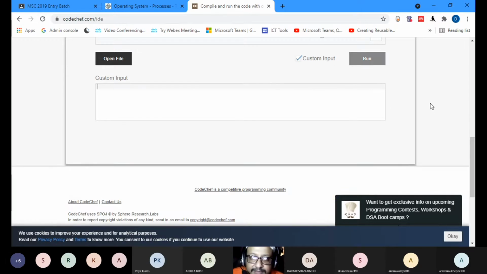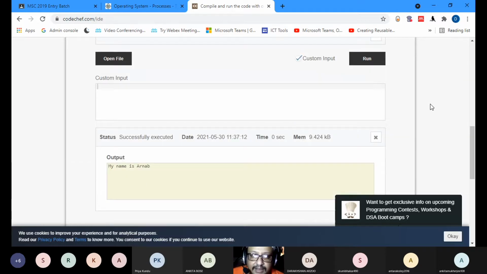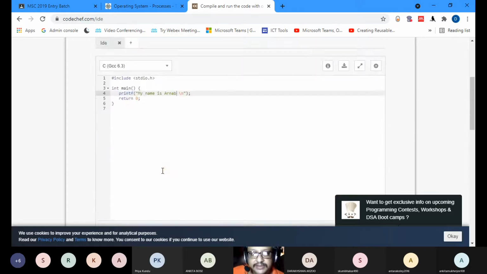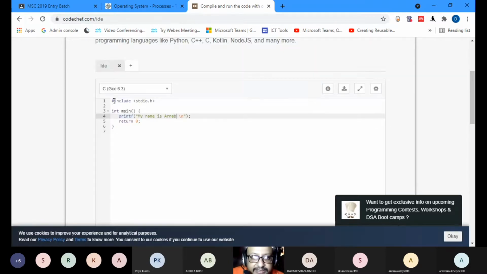Let's see what result comes over here. It's still running. And see, my name is Ornov. It has come over here. So basically, you should start with include. You're including a package, stdio.h. It's a C compiler package, and then you're writing the program's main function. Then you're giving this bracket.